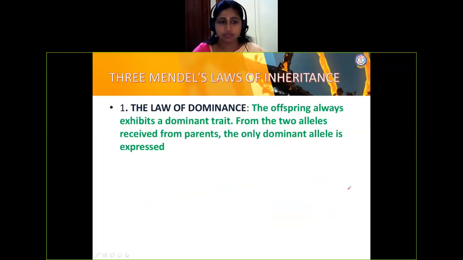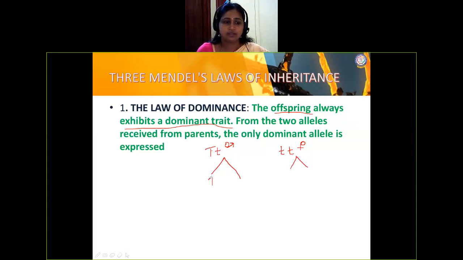So the law of dominance says the offspring always exhibit a dominant trait from the two alleles received from the parents. Only the dominant allele is expressed. Once again we'll make it very clear. Capital T, small t, and then small t, small t. Two parents: take this as a male and this as a female. When it is intercrossed, we'll pull out the gametes to show the law of segregation.